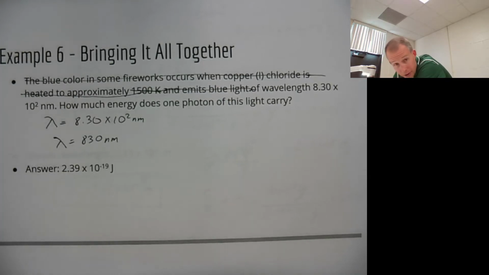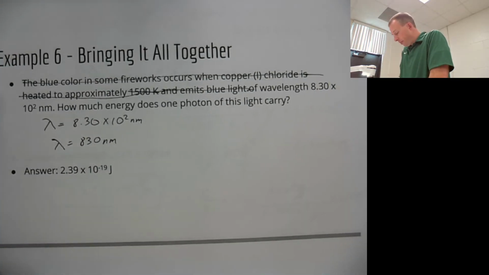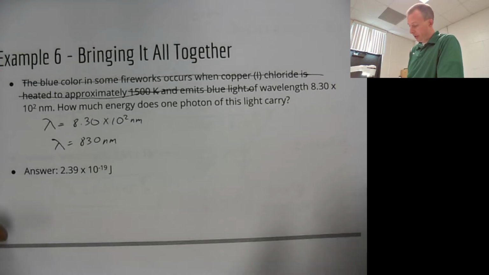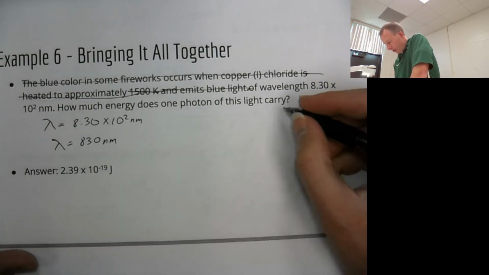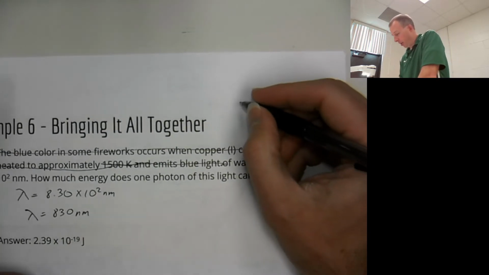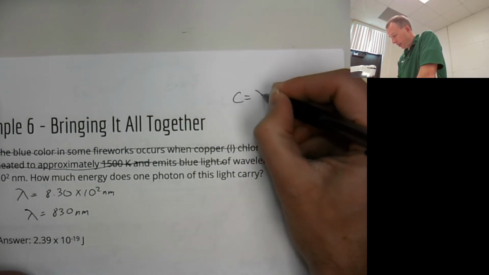Now, the problem here that some of you are probably thinking is, what the heck is a nanometer? That's not incorrect. That's a good question. So, what are we going to do about that? A nanometer is something that you're going to have to convert, because to solve this problem you're going to have to do the whole thing again, where you're going to do two problems, starting in this case with wavelength.